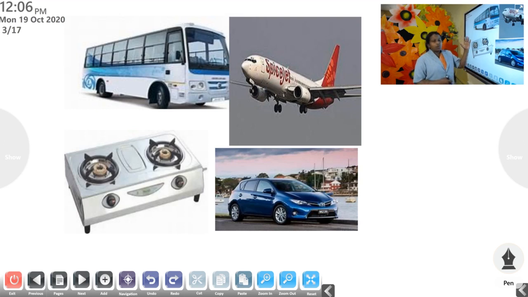And for making all these things, that is for making vehicles and also the things which we use in our daily life, we need minerals. Okay. It is the minerals which help us to make these things. And today we are going to study what are called minerals and how we get these minerals and how we use these minerals for making different things.